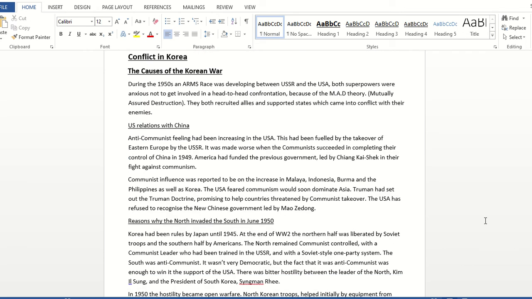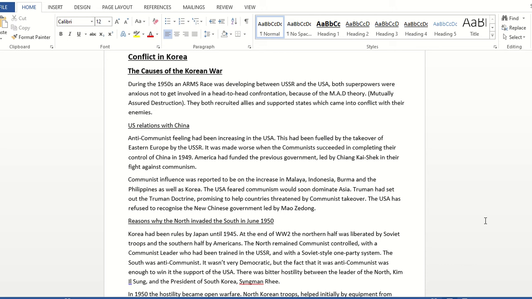Now, the Korean War is one of the main events in the beginning of the Cold War. The Cold War was between the USA and the USSR, when both countries believed in different ideologies or ideas. The USA believed in capitalism, and the USSR believed in communism. We learnt about these terms in the America module.